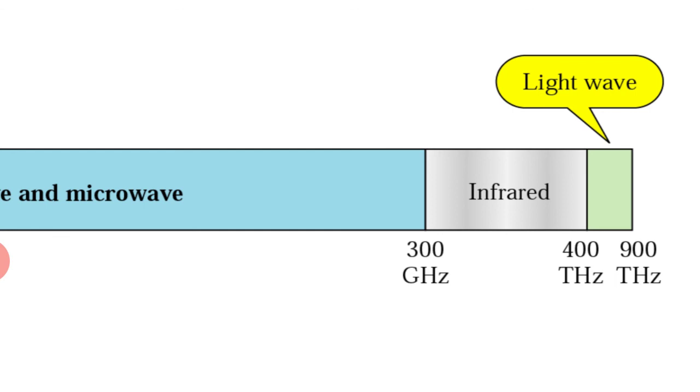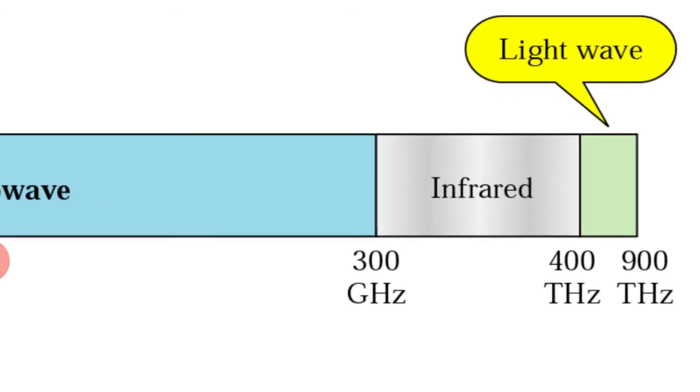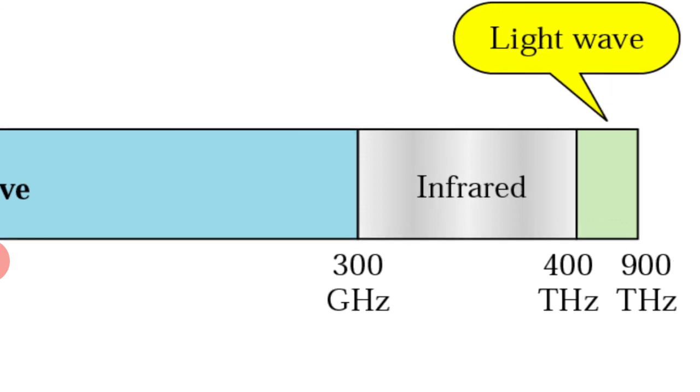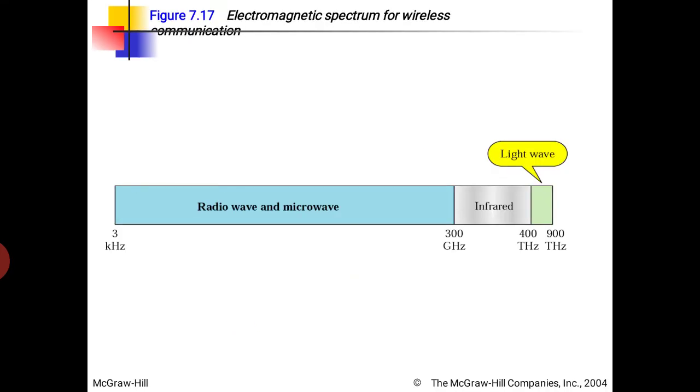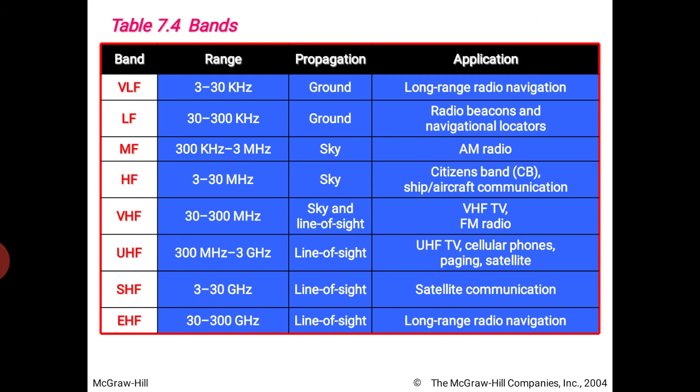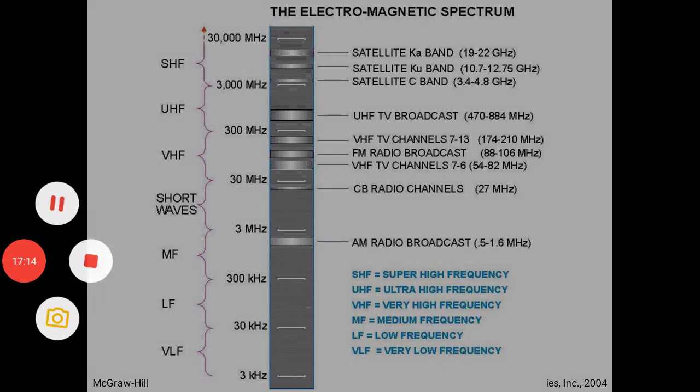The exceptional case of light wave is X-rays. X-rays have higher frequency but penetrate our body. The X-rays the doctors use come in this band, 400 terahertz to 900 terahertz. So students, this was the concept of transmission media. Thank you.